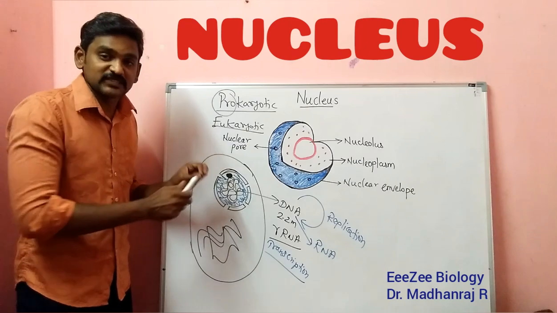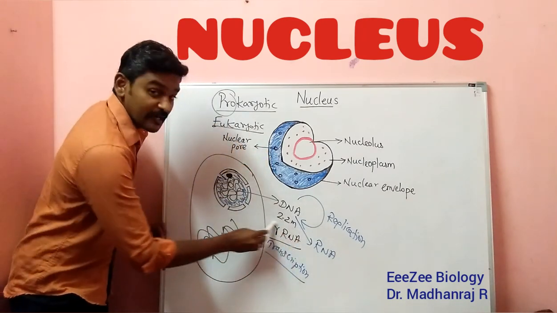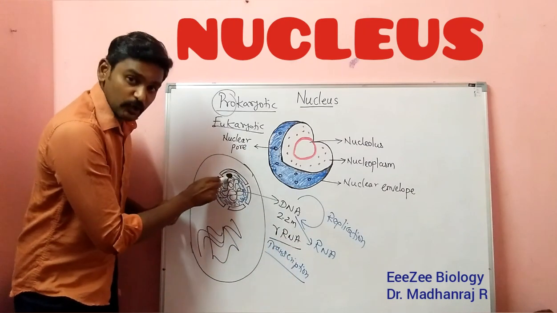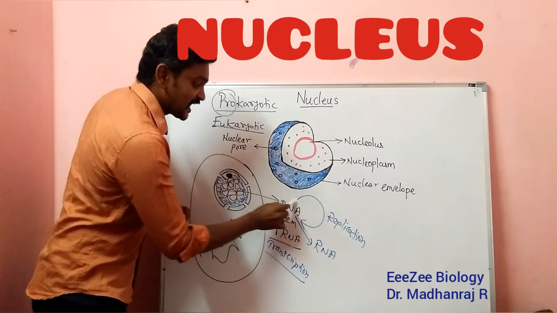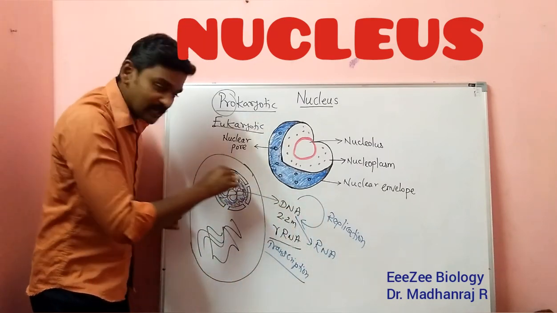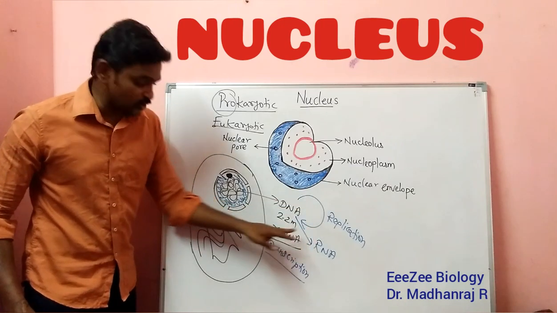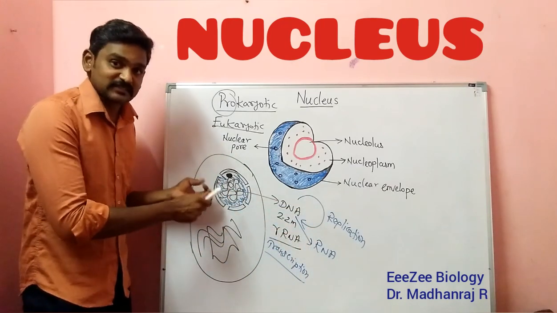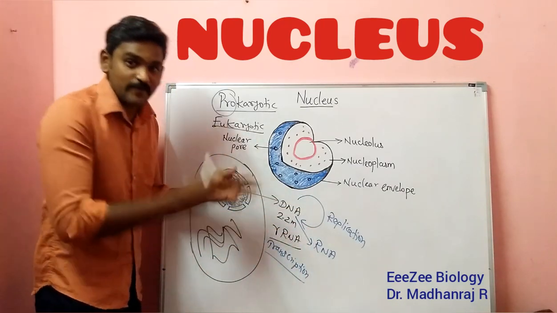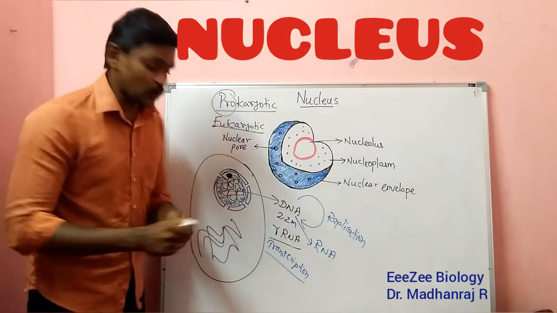So inside the nucleus, what are the main processes taking place? First, the rRNA synthesis by the nucleolus. The second thing is the DNA will be copied, that is, replication of the DNA will be taking place inside the nucleus. And then transcription, that is DNA to RNA, also happens inside the nucleus. After the synthesis of the RNA, some modifications take place and the RNA becomes mature, and then what happens?